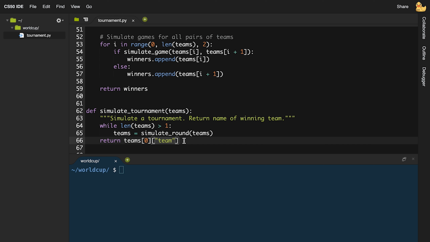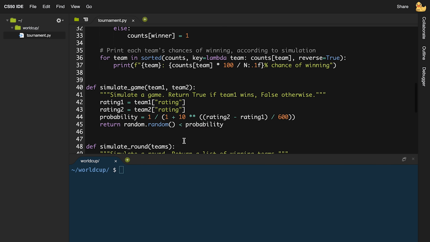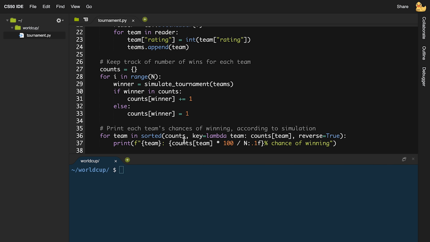I'm then going to use that simulate_tournament function inside of my main function to keep track of how many times each team has won a tournament. I'm going to loop n times, where by default n is going to be 1,000, and I'm going to simulate a tournament with those teams and then save the result in winner. And now I need to keep track of how many times each team has won a tournament. If the winner is already in my dictionary of counts, then I'm going to increase their number of wins by 1. If they've already won 5 games, for example, I'm going to increase their win count up to 6 to now keep track of this additional tournament that they've won.